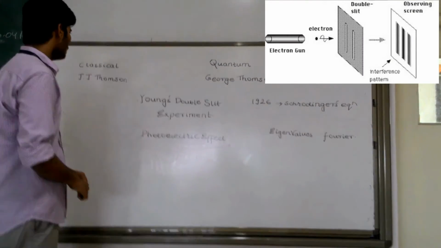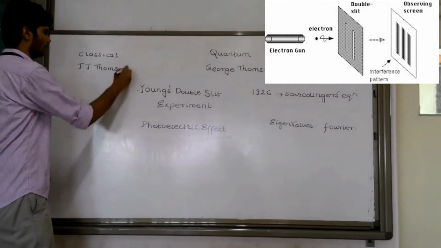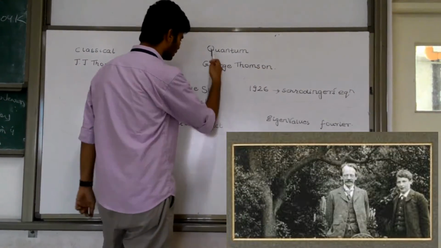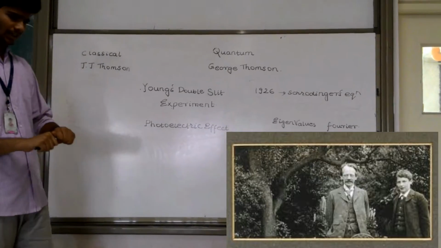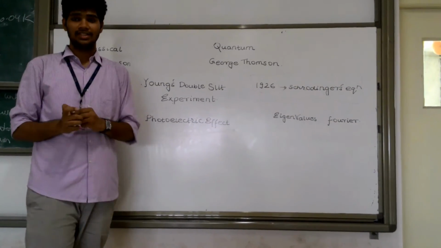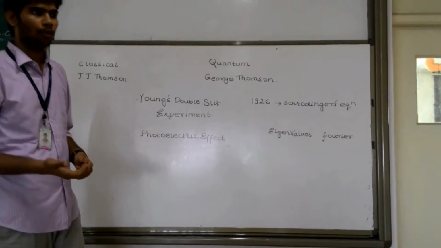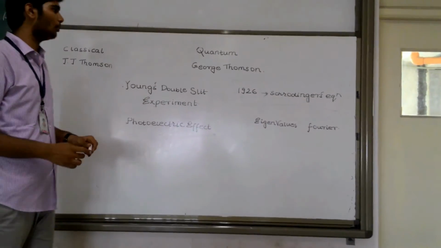light had wave nature. And then, J.J. Thomson believed in only classical physics, but his son George Thomson believed in quantum mechanics. So, to end this conflict, physicists around the world just said that light had dual properties, that is, wave as well as photon properties.